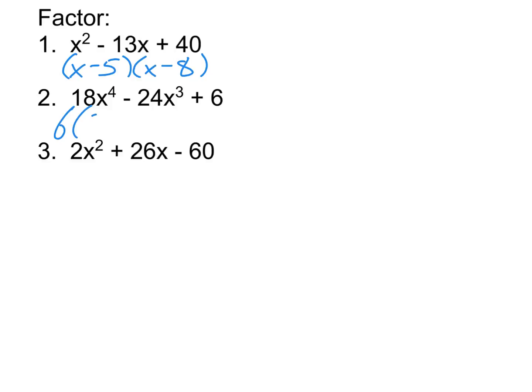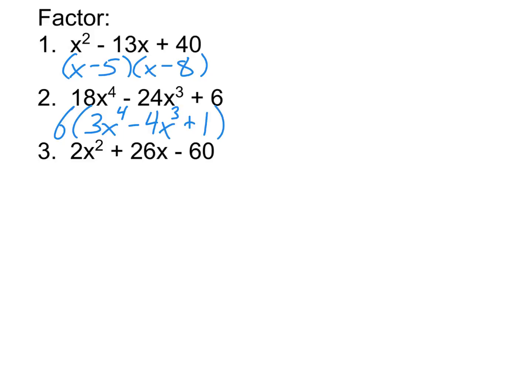18 divided by 6 is 3. I'm not pulling out any x's, so the x to the 4th is going to stay x to the 4th. Minus 24 divided by 6 is 4, and so it's 4x cubed, because again the x parts aren't changing. And then I still have this plus here. And when I do 6 divided by 6, I get 1. That 1 has to be there.